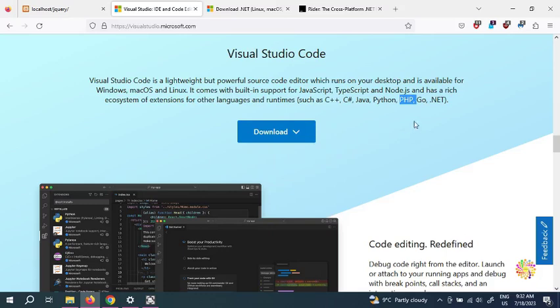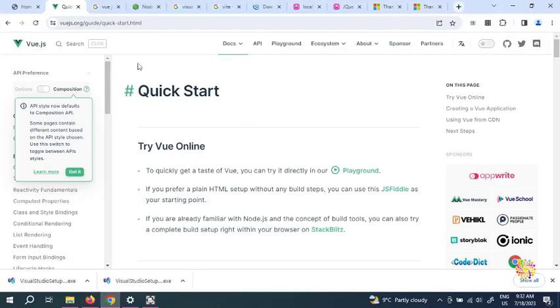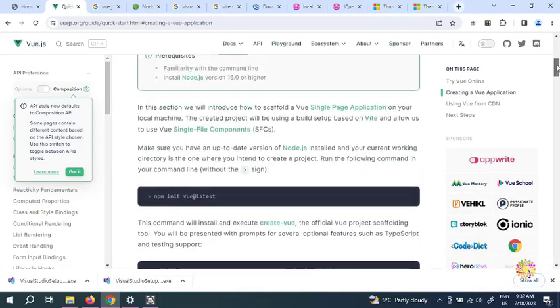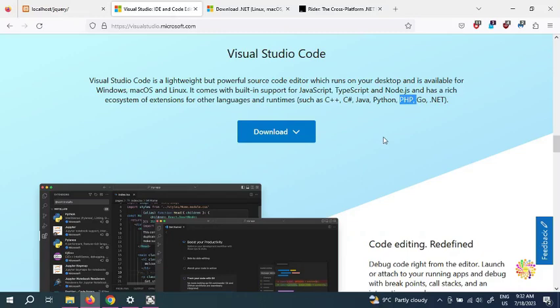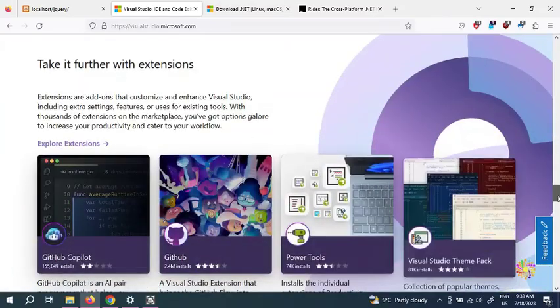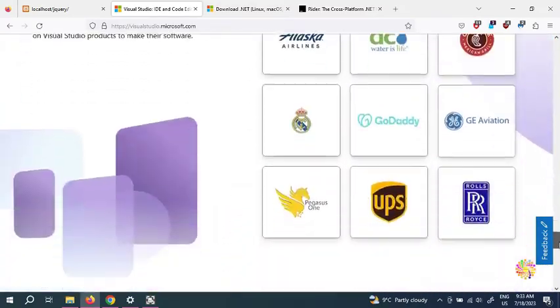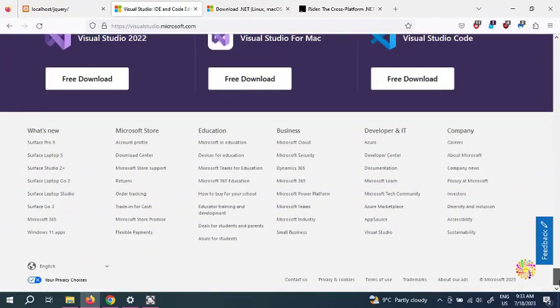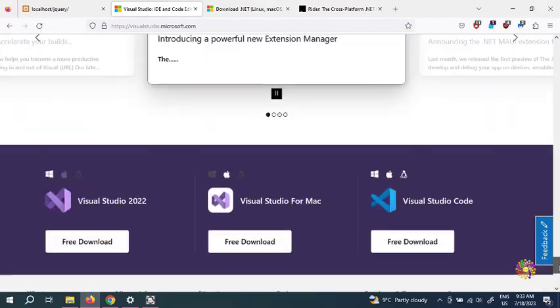Alright, so now I'm making another tutorial soon about Vue.js. If you don't know Vue.js, it is very popular. This is Vue.js, which is a JavaScript library like jQuery. This IDE is the best for Vue.js. Whenever we want to do Vue.js, we install Visual Studio Code, because it has very rich plugins for Vue.js. That's just to let you know. Because it's cross-platform and free, and we can use it on a variety of programming languages, we're going to try that one first.